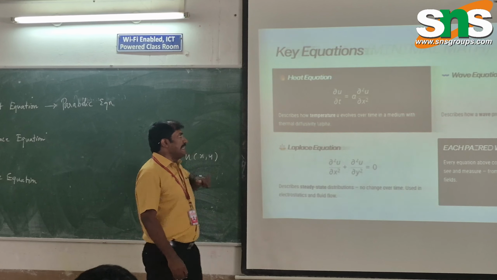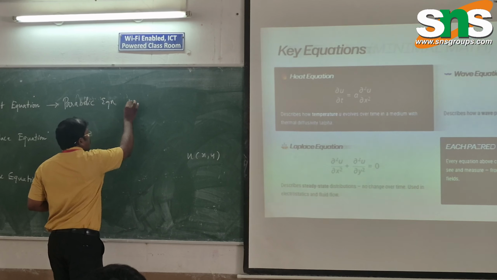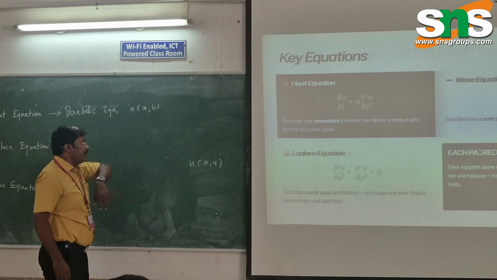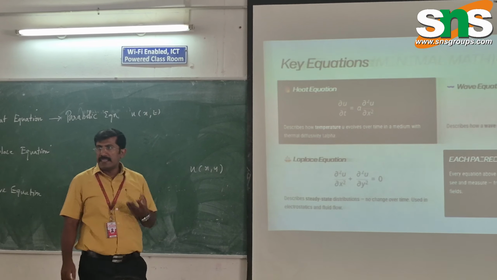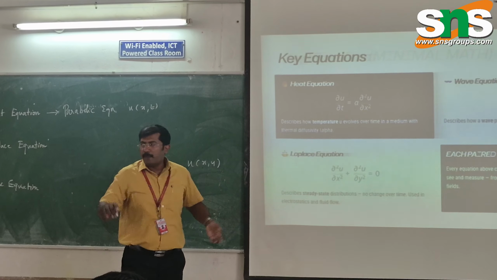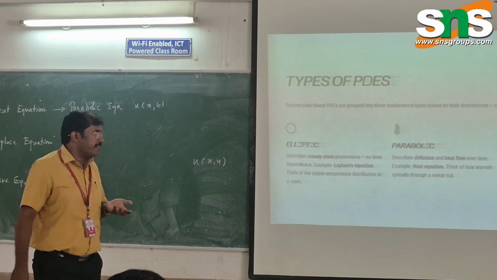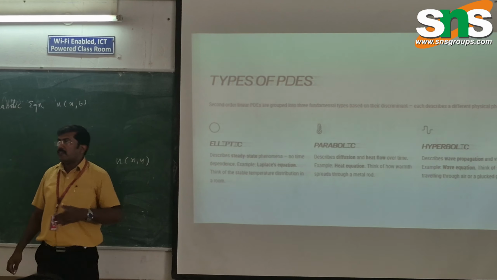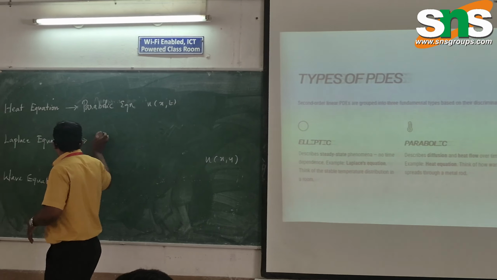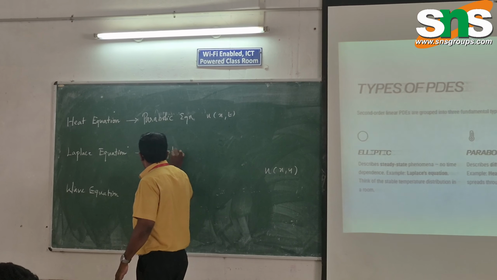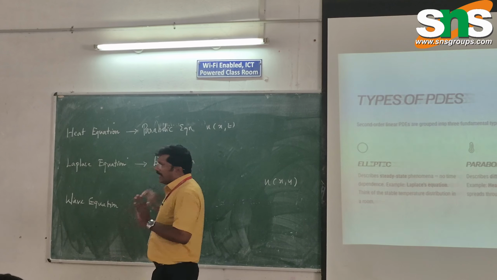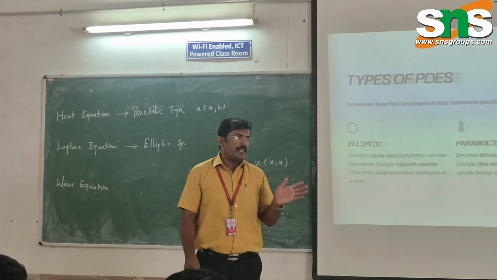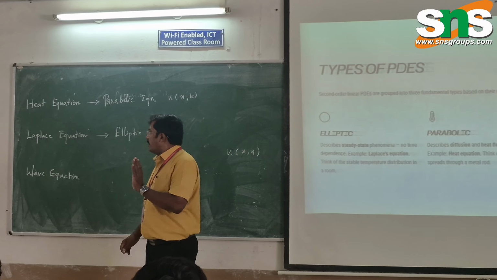When you talk about the heat equation, u is a function of x comma t, because it depends on distance, displacement and time. Here this depends on two axes, x and y. Laplace equations are elliptic in nature. Again, we have the discriminant idea, where by applying the concept of the discriminant we can understand what type of equation it is.